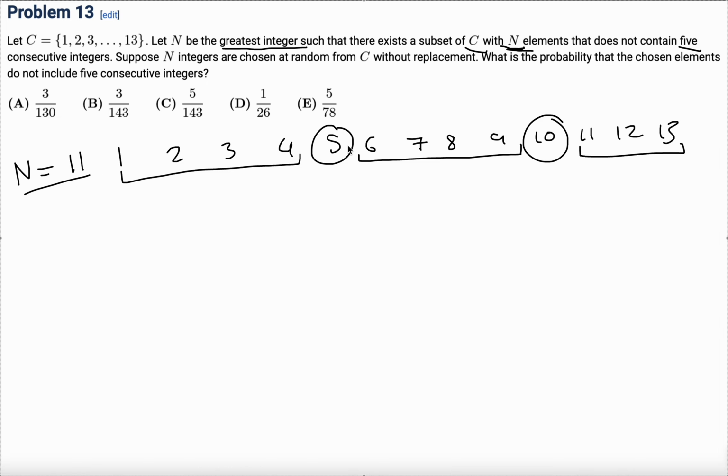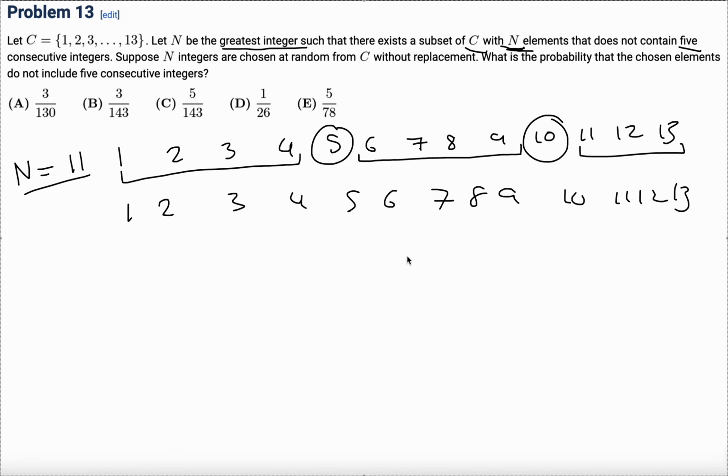But is that the maximum? Can we leave out only 1? And so the problem is, are we allowed to leave out less than 2 integers? If we only leave out 1 integer, we have to prove that there has to be some set of 5 consecutive integers. So, this is pretty evident if you just look at it. 1, 2, 3, 4, 5, 6, 7, 8, 9, 10, 11, 12, 13.